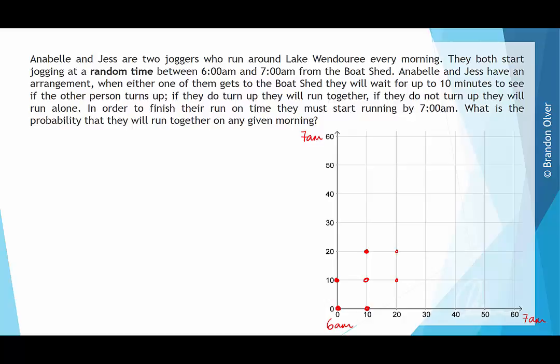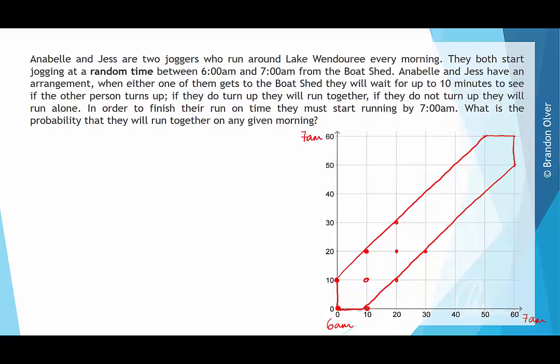They could both arrive at 20 minutes, or if one of them arrived at 20 minutes into the hour, the other one could be up to 30 minutes into the hour, and they would still run together. And you can see that there's a pattern: all of this region here results in the pair running together. So every single point inside that box is a time frame where the two of them arrive within 10 minutes of each other.